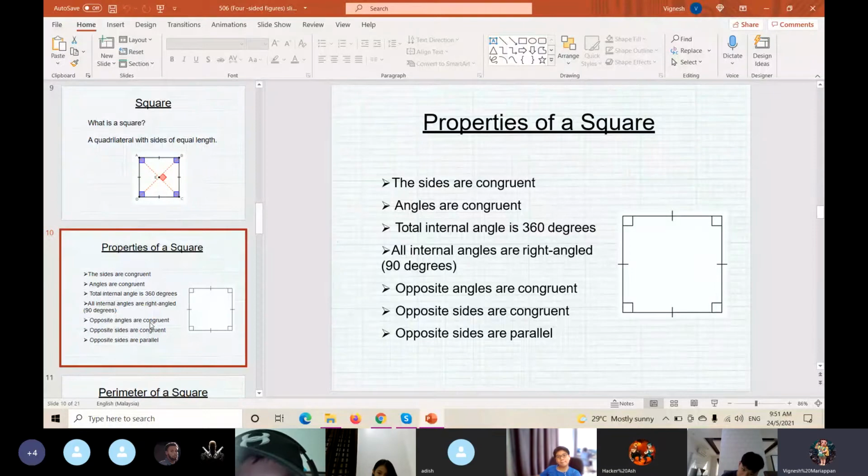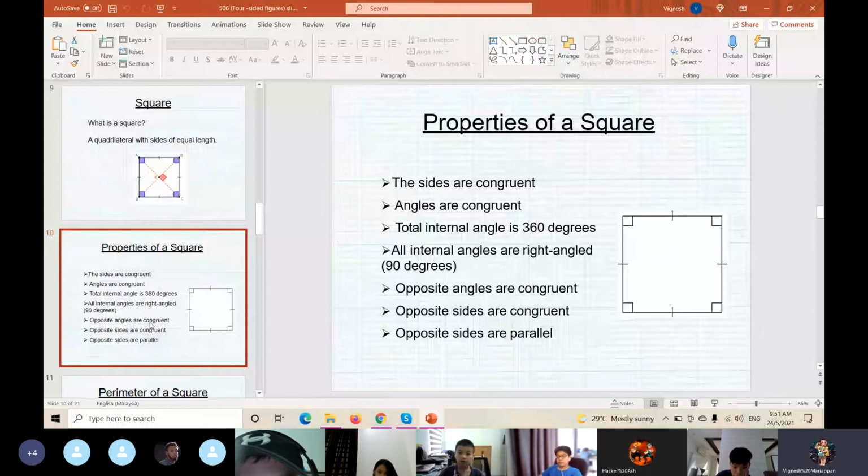Okay. So what is the total internal angle for a square? 360 degrees. Okay, so the total internal angle is 360 degrees, correct? Why? May I know why?